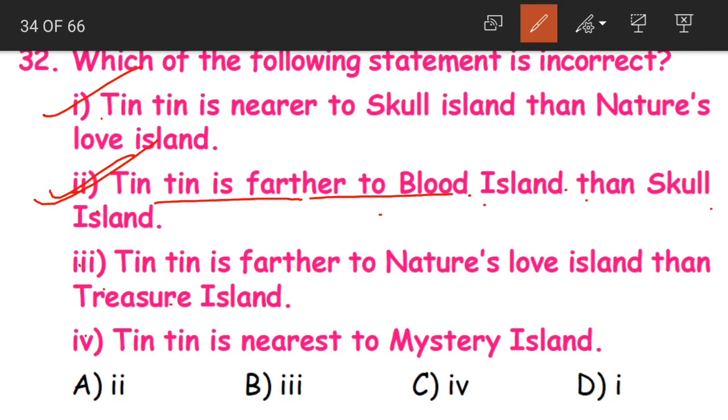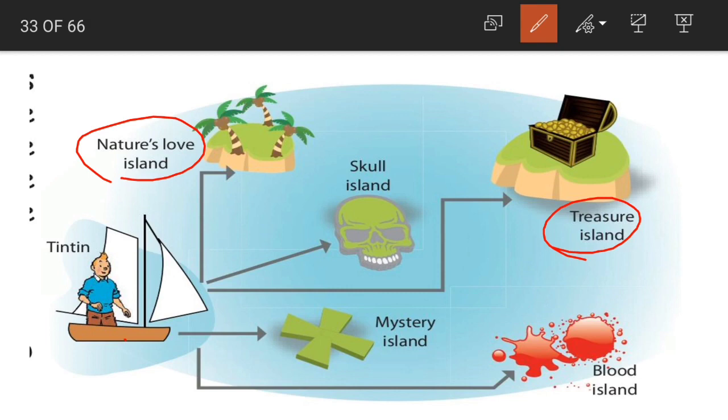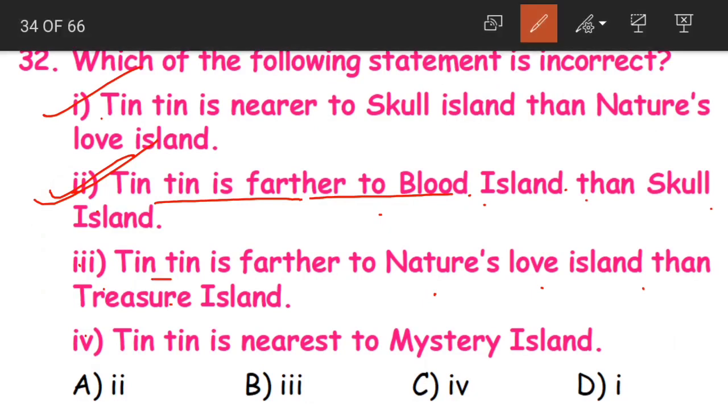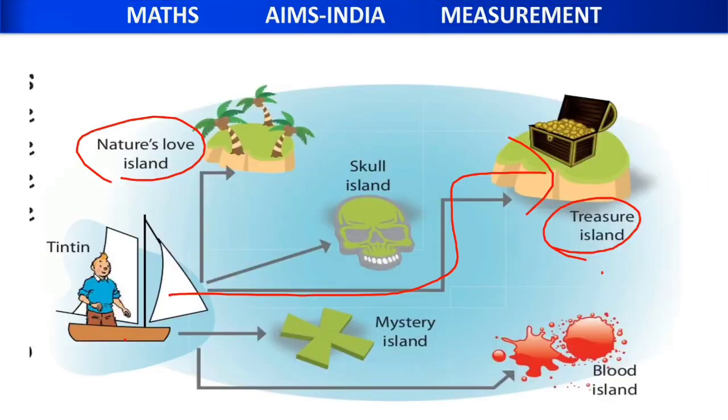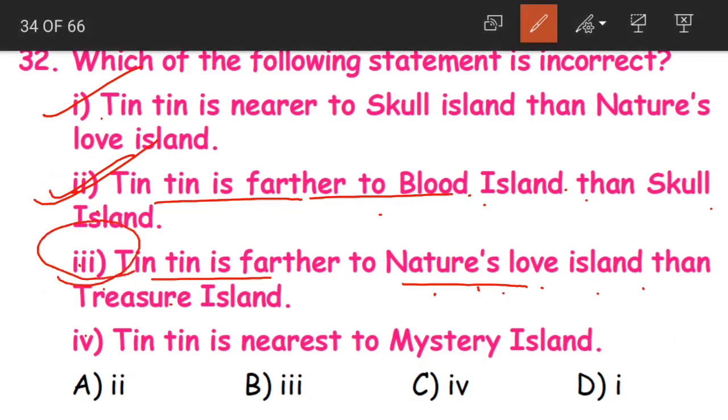Now statement 3. Tintin is farther to Nature's Love Island than Treasure Island. Now what are we talking about? Treasure Island and Nature's Love Island. Now Tintin is farther to which one? Far away from Treasure Island. What is the statement here? Here the statement says that Tintin is farther to Nature's Love Island. Is this correct? See, Tintin is farther to Treasure Island but not to Nature's Love Island. So our statement 3 is the wrong statement. Option B, statement 3 is the incorrect statement.